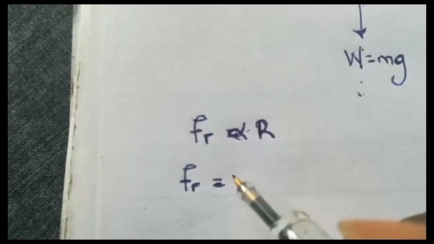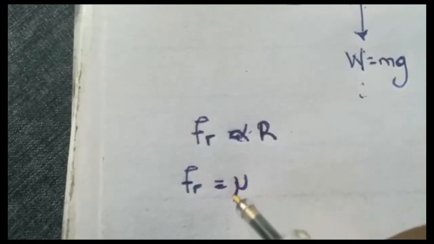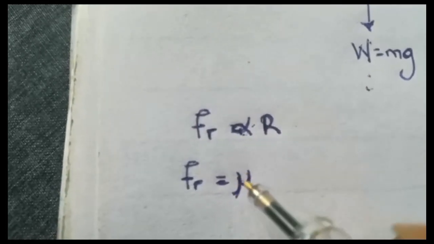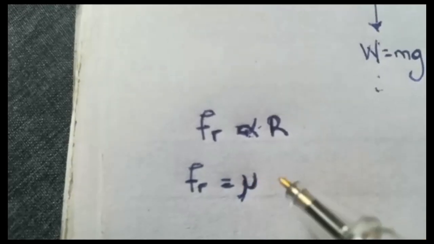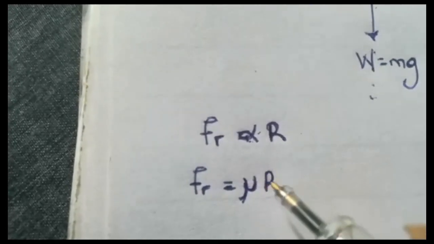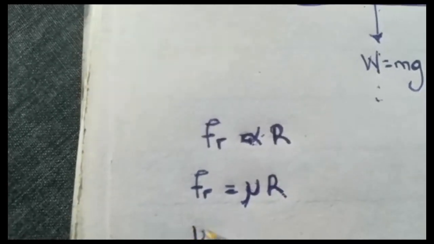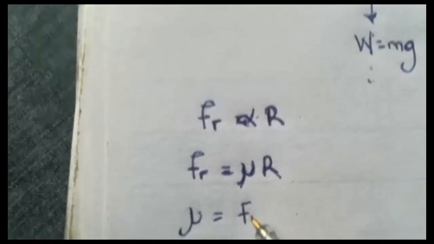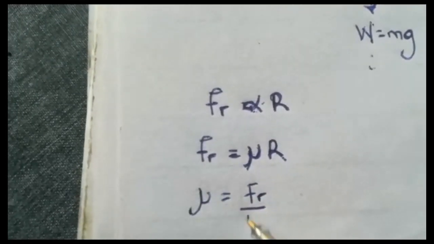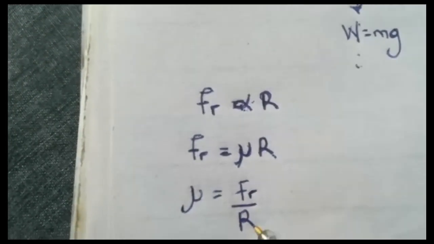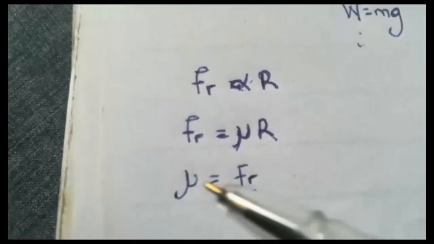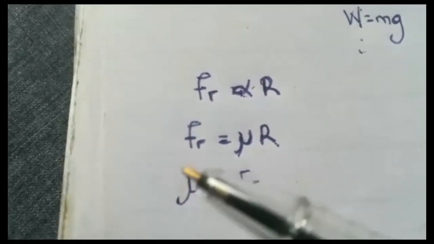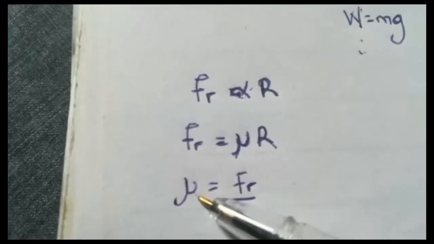So coefficient of friction is represented by this symbol. Yes, we call it mu. So coefficient of friction mu times the normal reaction. So you can say that mu is equal to the frictional force over your normal reaction. So this is the relationship between frictional force, normal reaction, and the coefficient of friction.